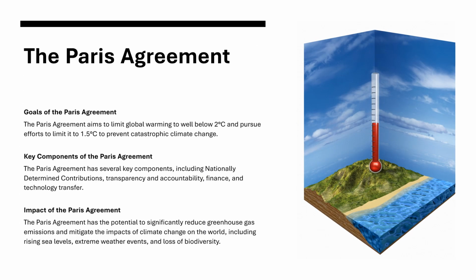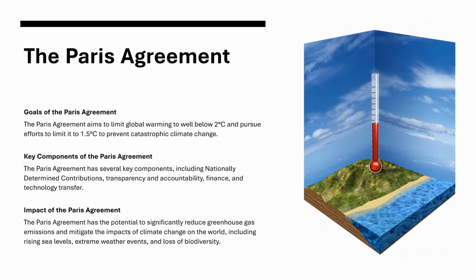The Paris Agreement. Goals of the Paris Agreement. The Paris Agreement aims to limit global warming to well below 2 degrees Celsius and pursue efforts to limit it to 1.5 degrees Celsius to prevent catastrophic climate change. Key components of the Paris Agreement. The Paris Agreement has several key components, including nationally determined contributions, transparency and accountability, finance and technology transfer.